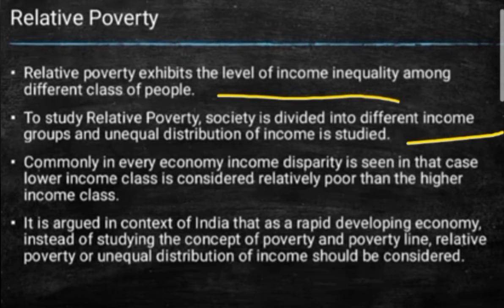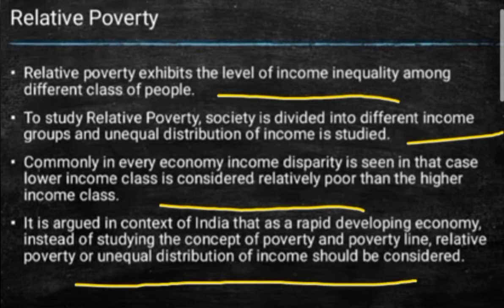Now to study relative poverty, society is divided into different income groups and the unequal distribution of income is studied according to their incomes. Commonly in every economy, income disparity is seen, in which case the lower income class is considered relatively poorer as compared to the higher income class. So accordingly, you can write the example of groups or families, and from that, whichever has the lower income disparity compared to the other can be considered relatively poorer than the higher income class groups.